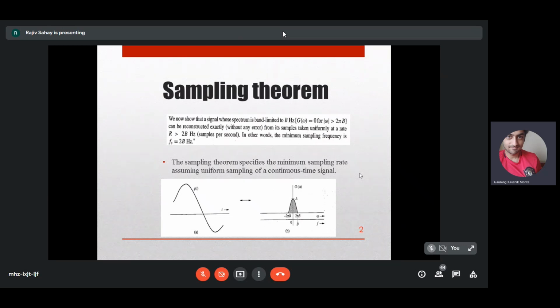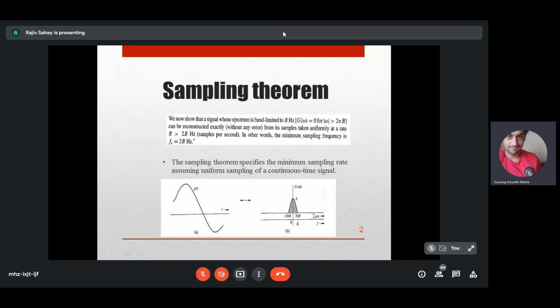So the signal is band limited to B hertz, or if you use the omega notation, then 2 pi B radians, and it is located such that the spectrum is located around the origin. That is, it is baseband.